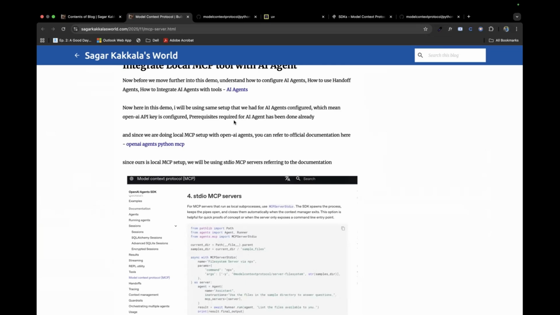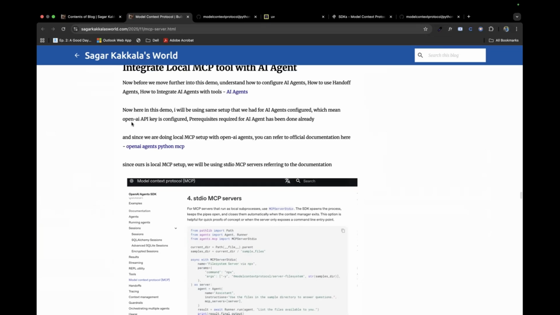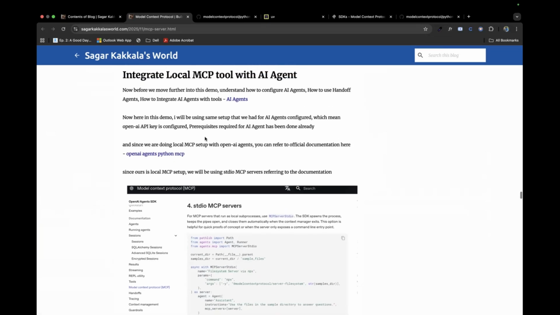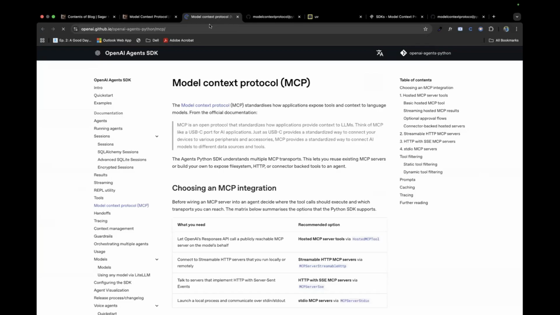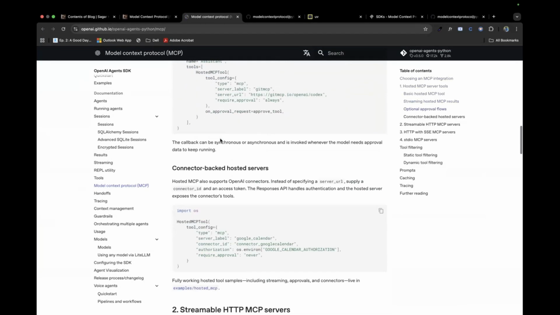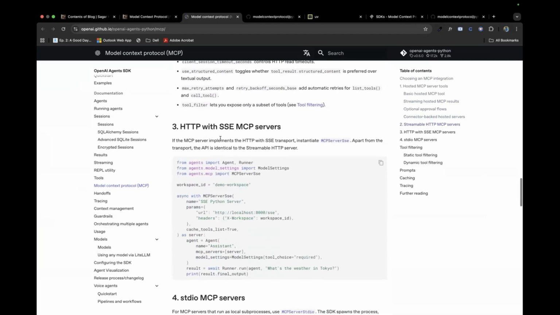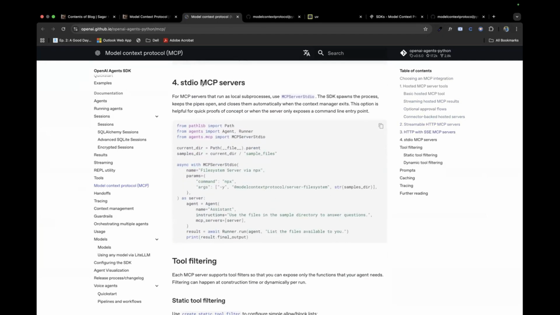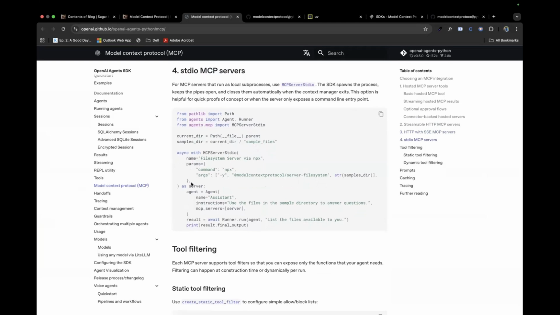Once that is done, you also need to load the OpenAI agents package. Since we are using OpenAI agents and Python MCP, you can check the official documentation again. Here we are going to use stdio MCP servers, not streamable ones. This is for our local server, and this is how we run the command.